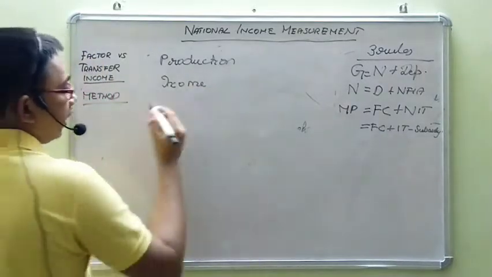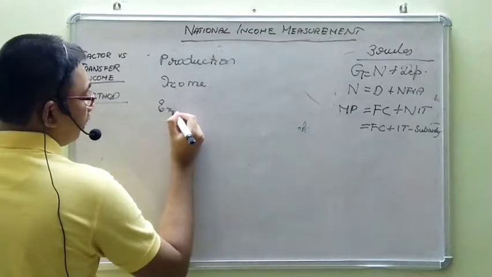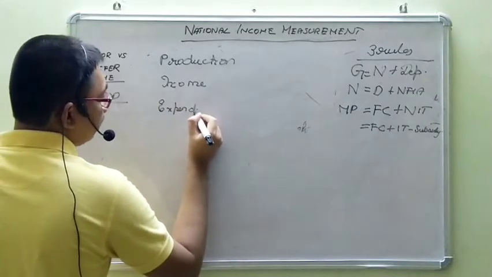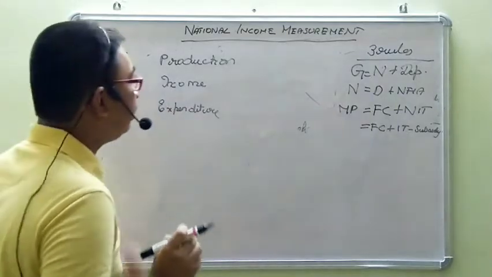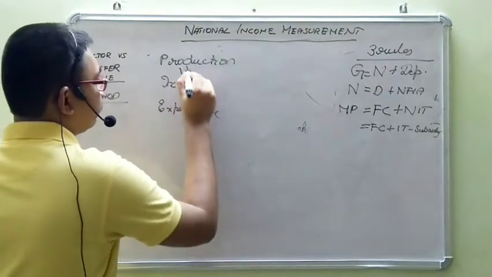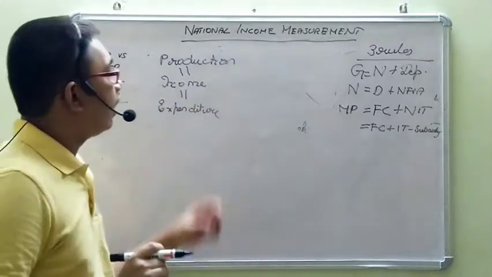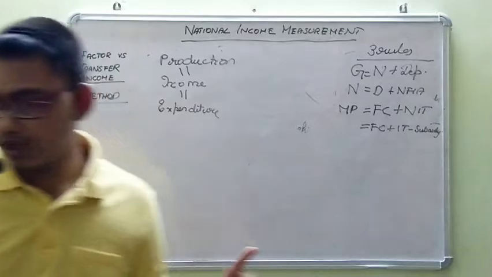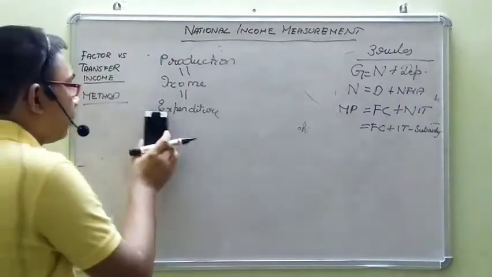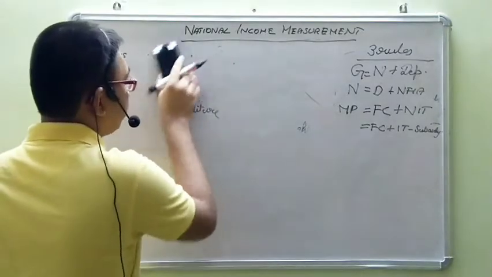And finally the expenditure stage, when the households incur expenditures. Generally all these three will be equal. So if we measure any one of them, we will get national income. So these are the three approaches we have to measure national income.